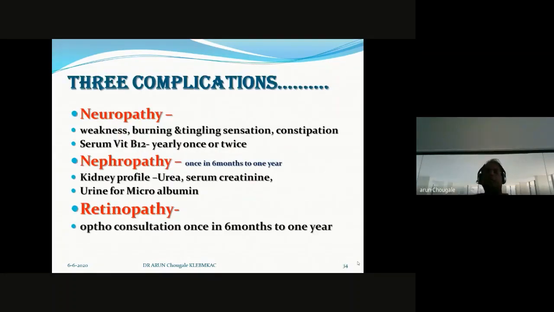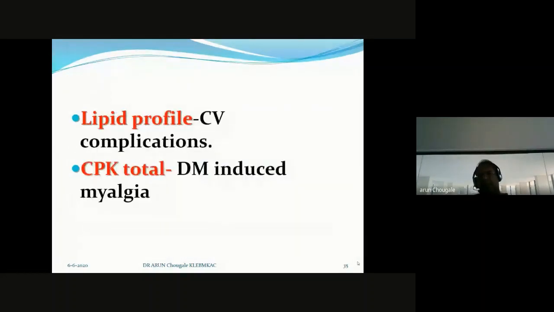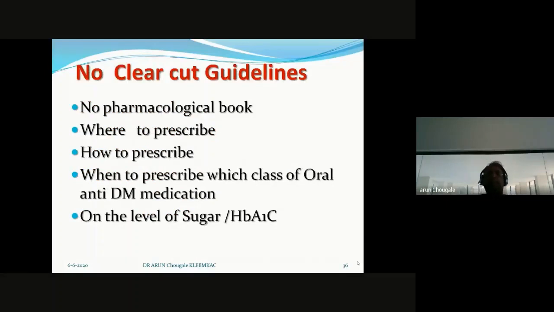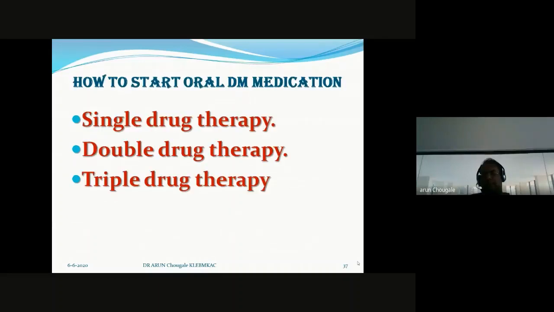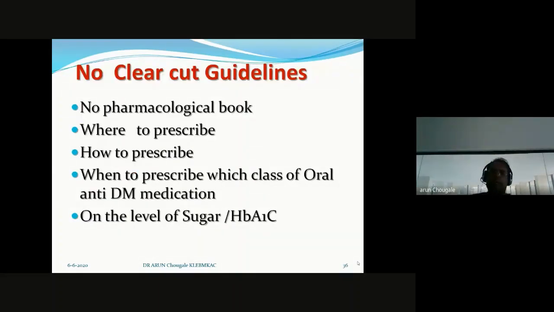So these are the three complications: neuropathy, nephropathy, and retinopathy. There are no clear-cut guidelines in our pharmacology book on where to prescribe, which class of oral anti-diabetic medication, how to prescribe, and when to prescribe it, based on the level of sugar, RBS, PPBS, and HbA1c.